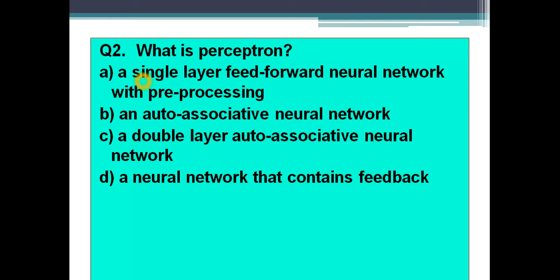Option A, single layer feed-forward neural network with pre-processing. Option B, an auto-associative neural network. Option C, a double-layer auto-associative neural network. Option D, a neural network that contains feedback. So, try to attempt this question. You have 10 seconds.